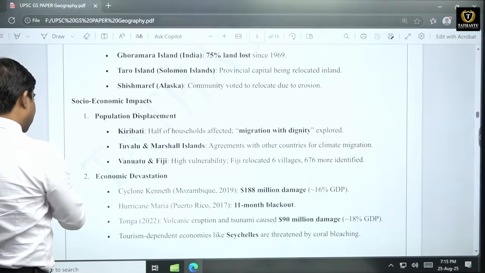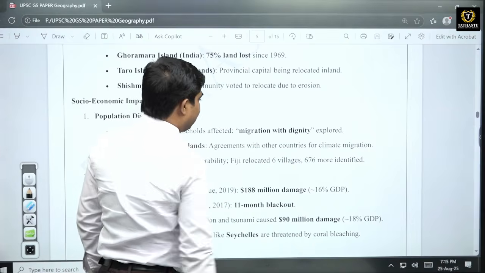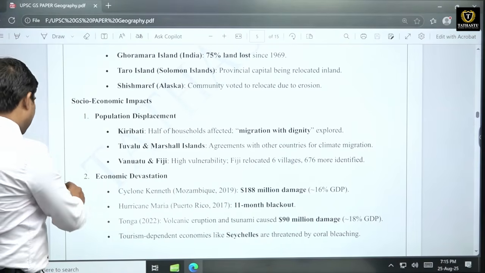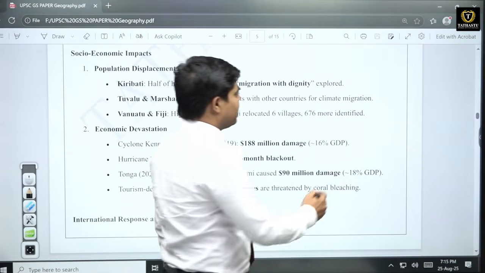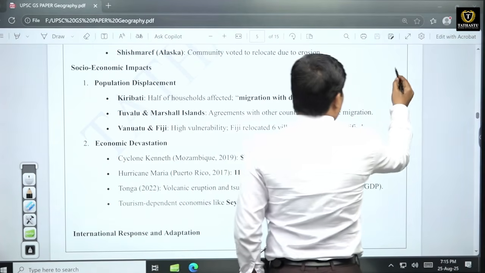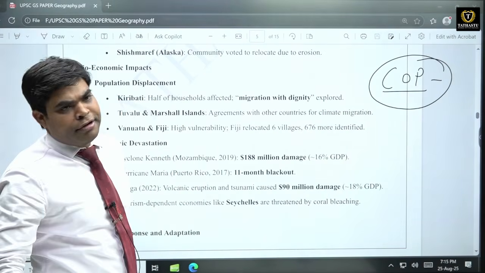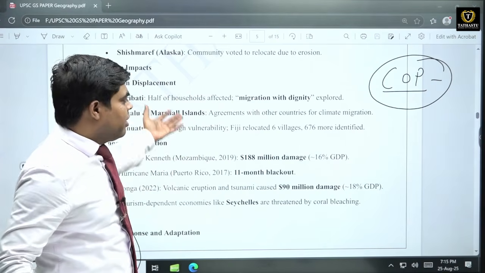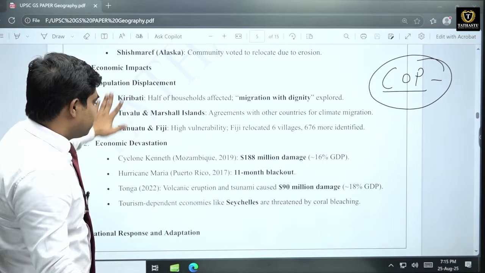Socio-economic impact will also be there, like population displacement. For example, in Kiribati, half of the households are affected, and migration with dignity is being explored. So these are various impacts, and we have to include various examples. This particular question is always in the news. Whenever any climate deal, conference or COP happens, these kinds of articles always appear in the newspaper. So you have to write these articles again and again into your notes, and whenever such a question comes, you just need to put in data as well as examples.